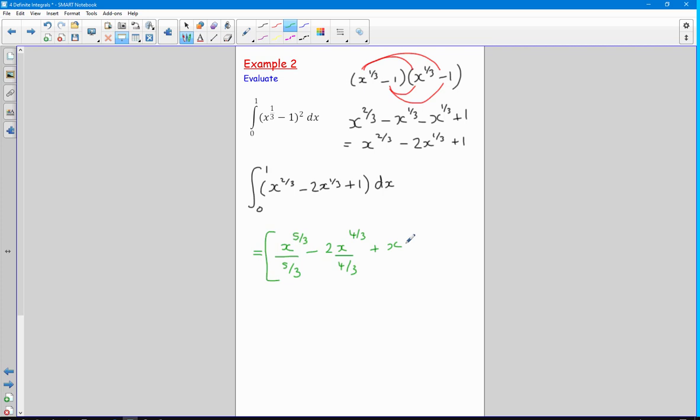I'm going to put that all inside my square brackets and then write my limits of integration, the values that I'm integrating between, on that side. So let's just tidy it up again.